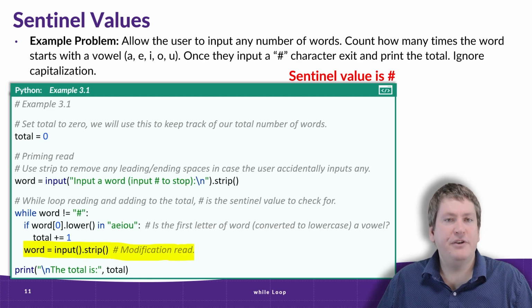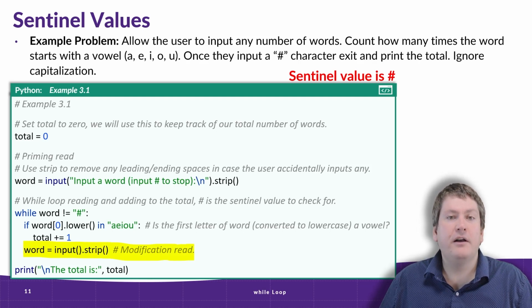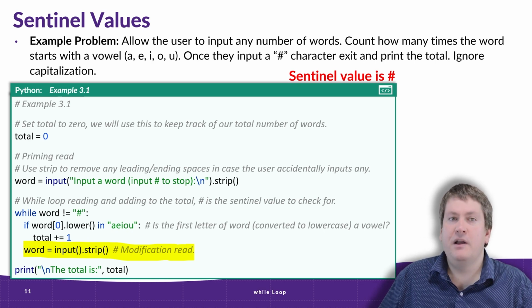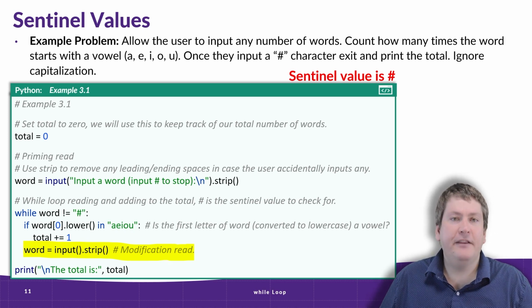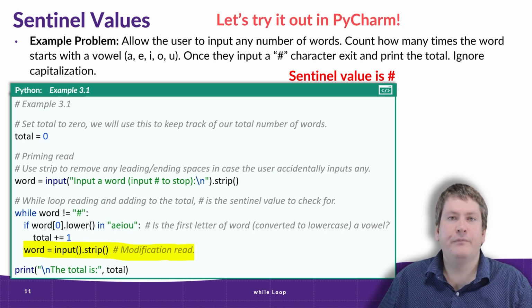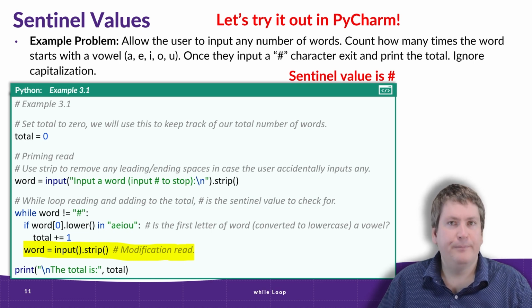The other important thing to mention is this input line inside the while loop. This is what we call our modification read. This is what updates the value of word in the actual loop. So the priming read gets our initial value outside the loop, and the modification read keeps updating it in the loop. Every time we reiterate through the loop, we input a new value from the user. Okay, let's check this out in PyCharm and see how it works.